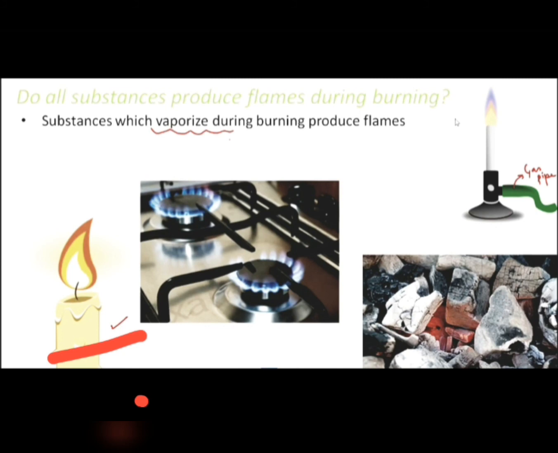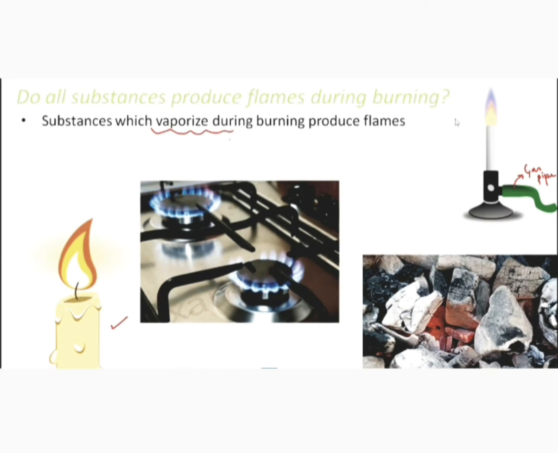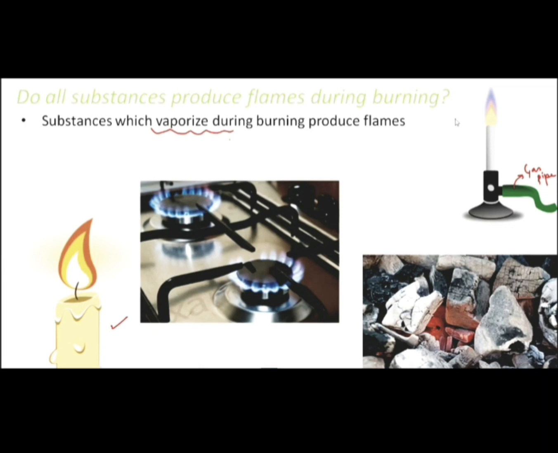Not only candle, let's take another example also. Take the example of a gas burner. There also LPG gas, which is stored in a cylinder, takes heat from the surroundings and gets converted into gaseous state. In order to vaporize LPG, what we need to do? Just take a matchstick or a lighter in front of it, so LPG gets vaporized, right? And due to the formation of these vapors, we see the flame of LPG.